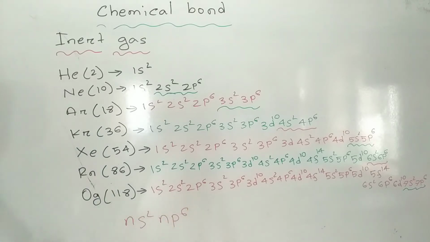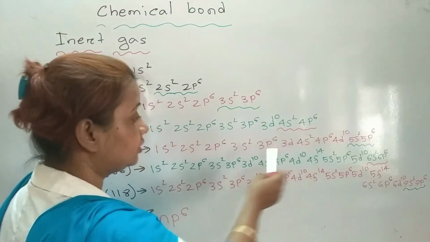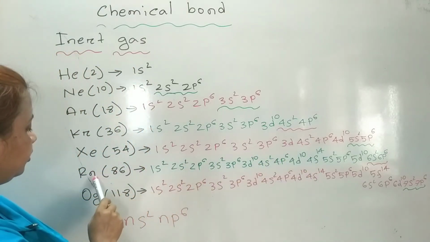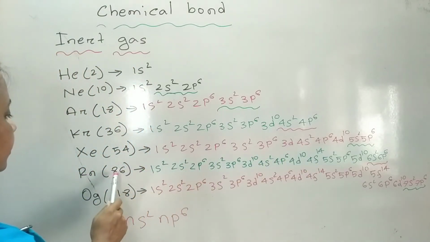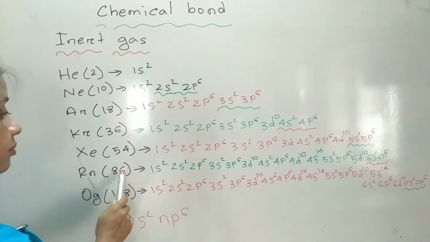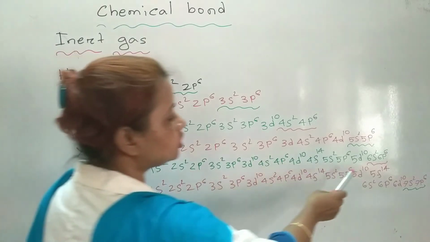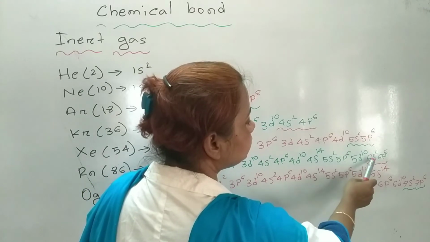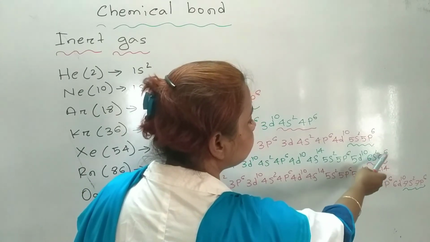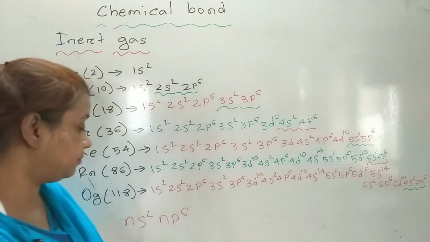Whatever the last energy level is, it will be fulfilled by 8 electrons. In xenon, the outermost shell has 8 electrons. Radon's atomic number is 86 and its outermost shell is 6: 6s2 6p6, that means 8 electrons.